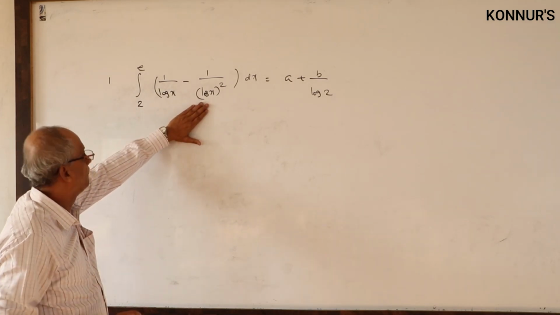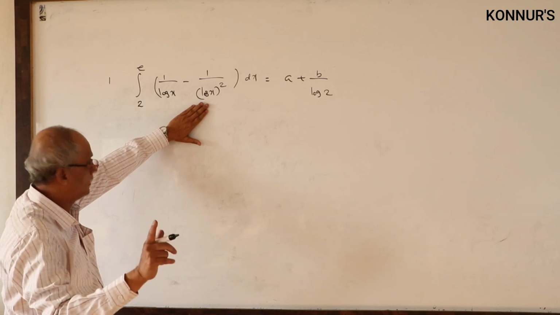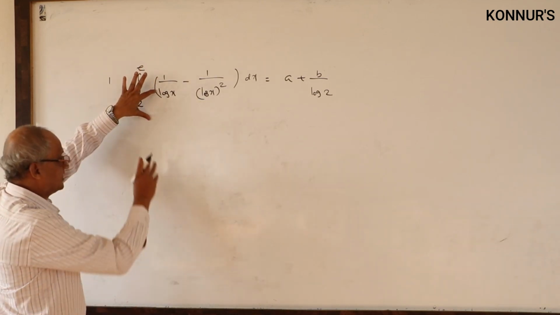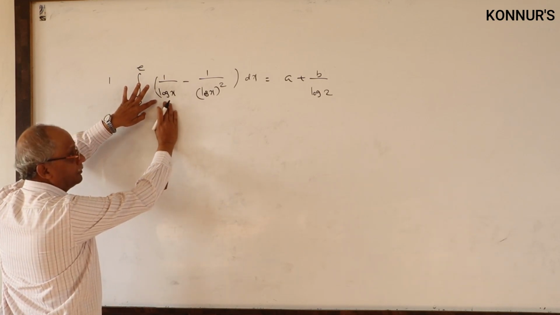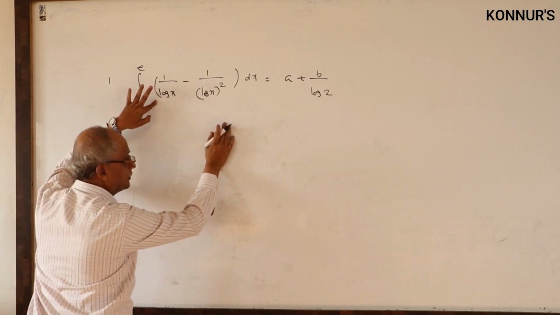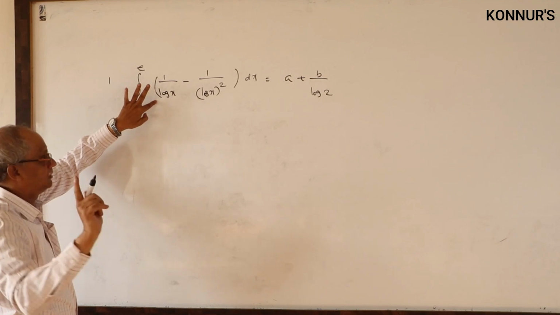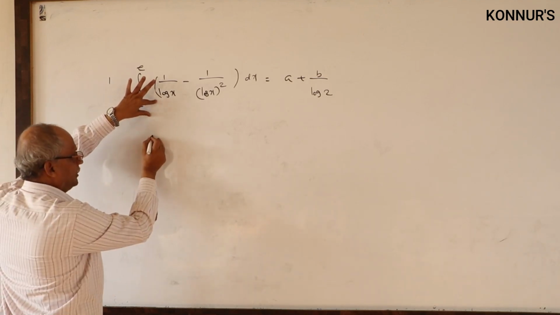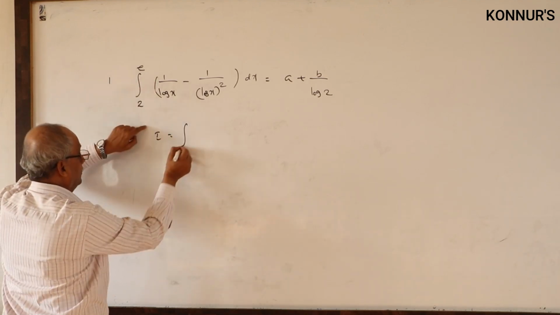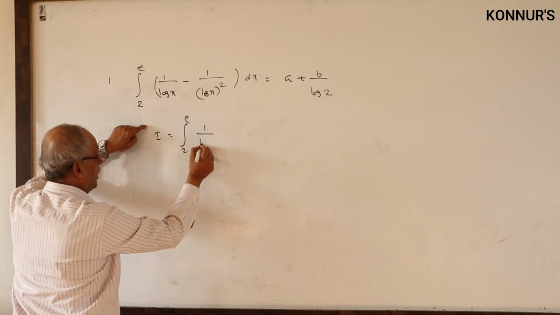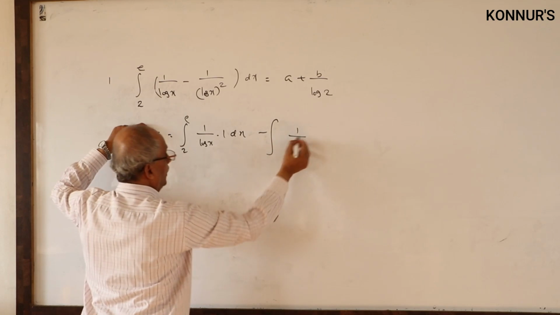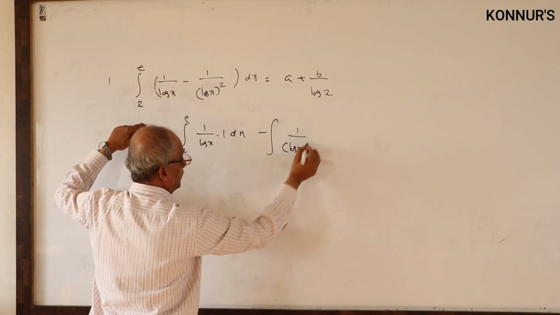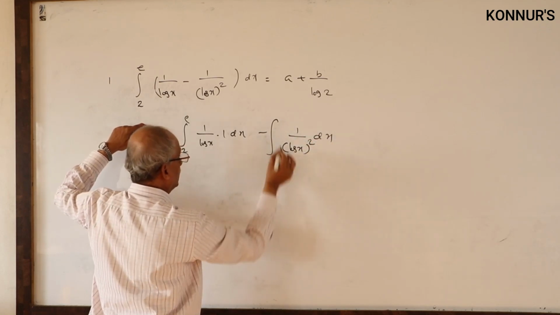One method is there. What is the first method? 1 by log x is separated. You can start with integration by parts, and you will get the answer. One method is possible, and I will write the first method here. I is equal to the integral from 2 to e of 1 by log x into 1 minus the integral of 1 by log x whole square. Then apply by parts here.